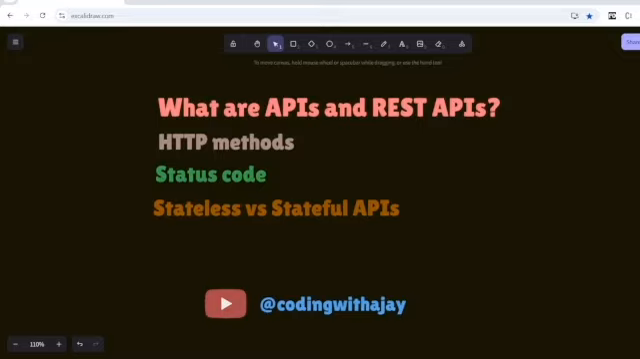Hello guys, so let's try to learn about APIs. In this video, we will be covering what APIs and REST APIs are, how they work, how to build them, HTTP methods, and HTTP status codes, all of this about them. Alright, before APIs, what used to happen was very simple.